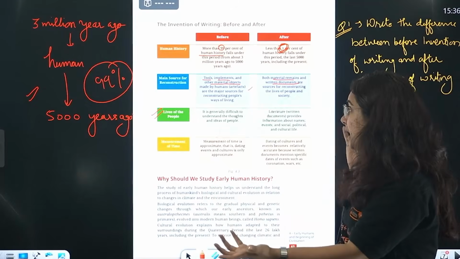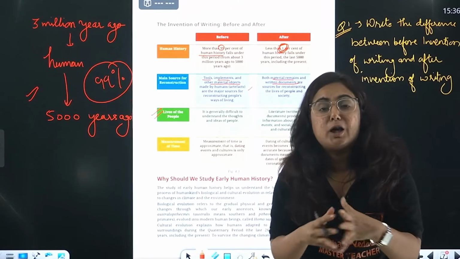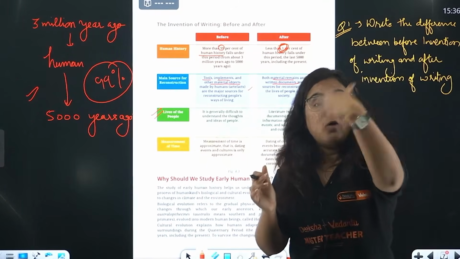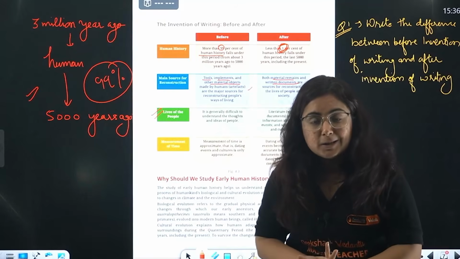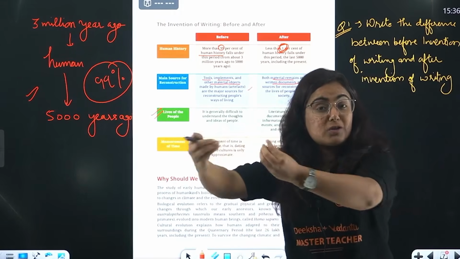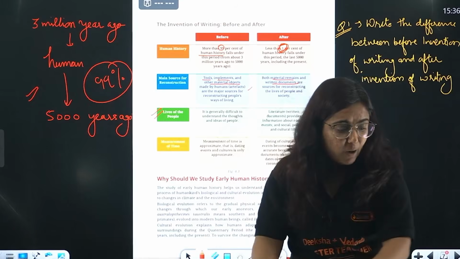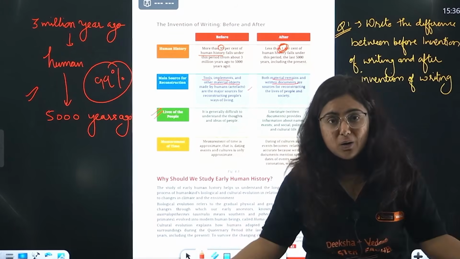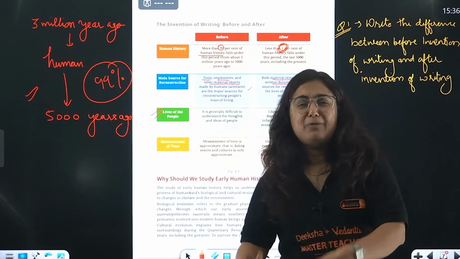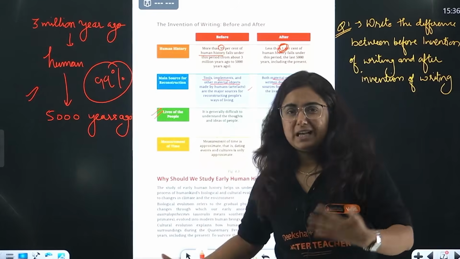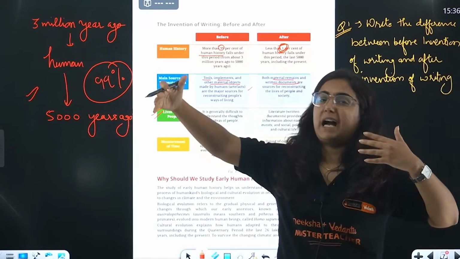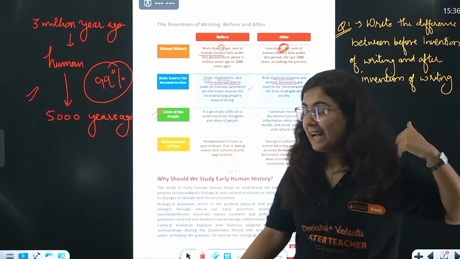Now coming towards the third difference, how was the life of people before invention as well as after invention? But it is very, very difficult to understand the time before invention because nothing is written. We don't know their thought process, what they were thinking actually, what they were speaking actually, what they were feeling actually. We don't know because we were not there. If we would be there, then also this is our afterlife of I don't know how many times, right?